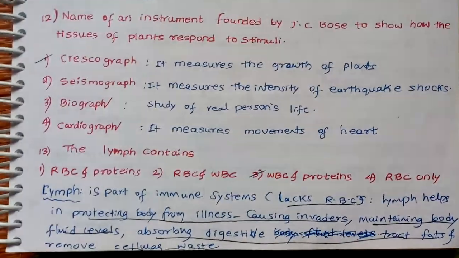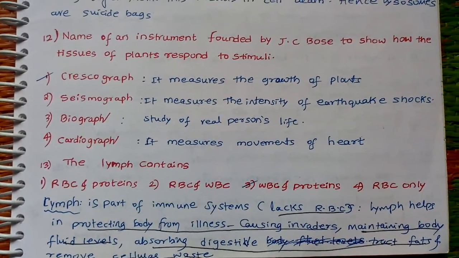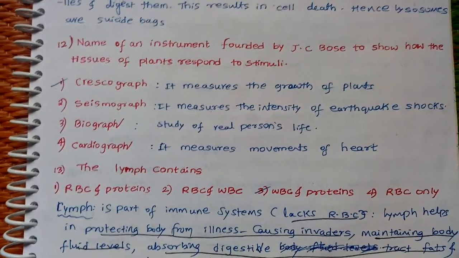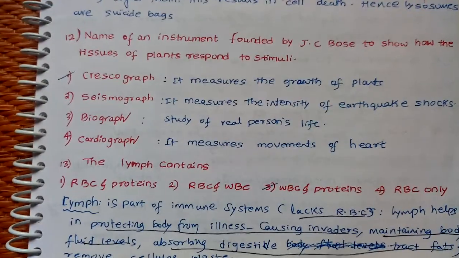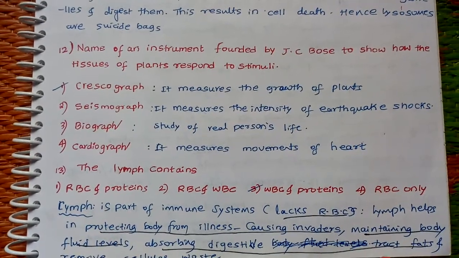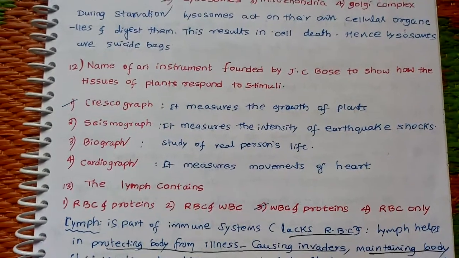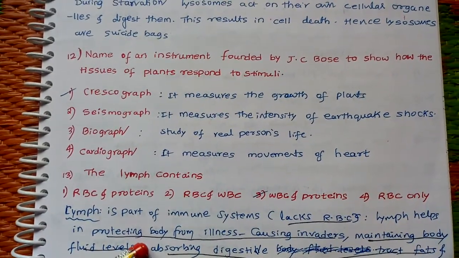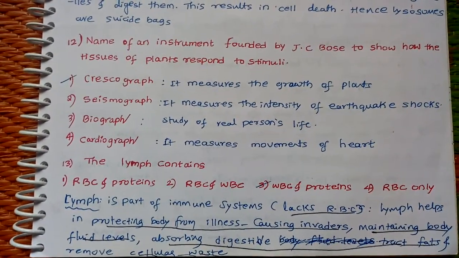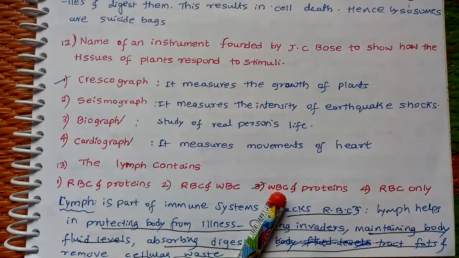Next question: the lymph contains RBC and proteins, RBC and WBC, WBC and proteins, or RBCs only. Lymph is a colorless fluid which lacks RBCs. Because of this, it doesn't have any color. Lymph is a part of the immune system. It helps in protecting the body from illness-causing invaders, maintaining body fluid levels, absorbing digestive tract fats, and removing cellular waste. These are all functions of lymph. The answer is that it contains only WBC and proteins.